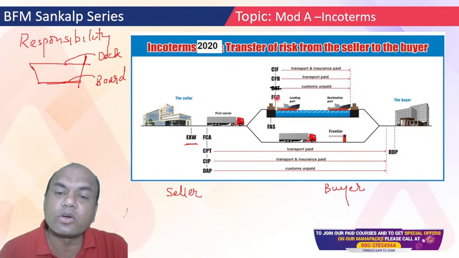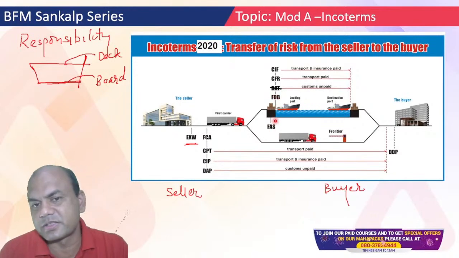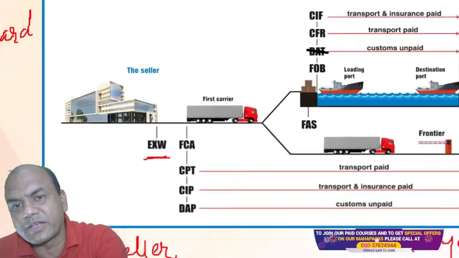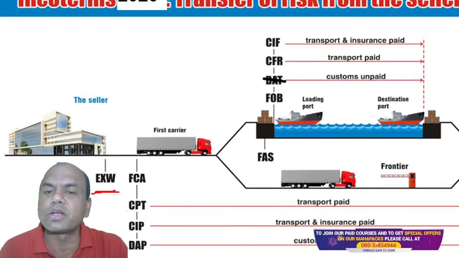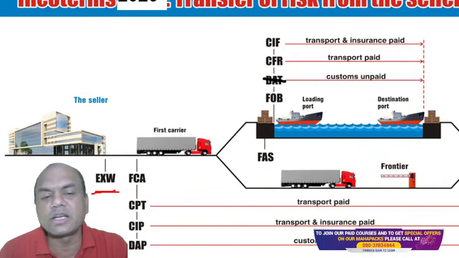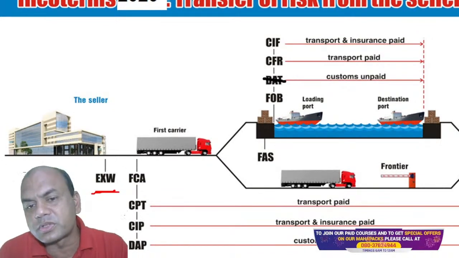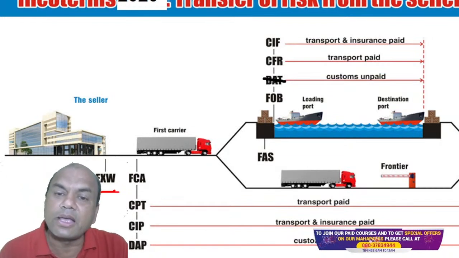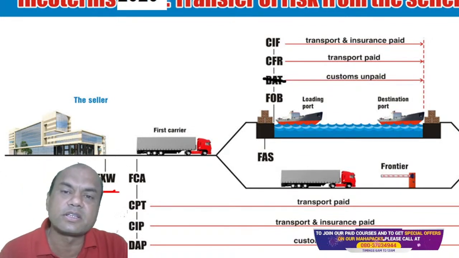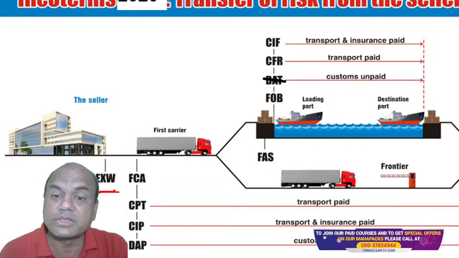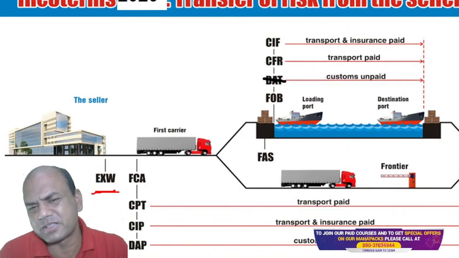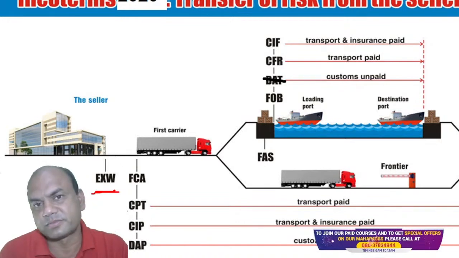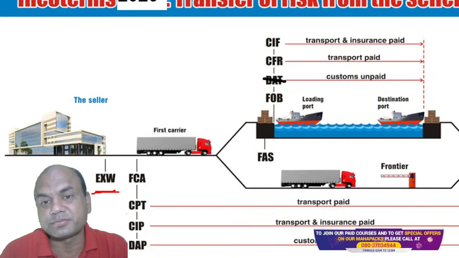Now this is incoterm FOB, this is FAS. Next one is CFR and CIF. CFR means what? Cost and freight. It means that the seller will put the goods on the ship, number one, on the board. Then he will buy the logistic cost of this ship. Logistic cost means the ticket, in simple language. The ticket of that ship will be borne by the seller. So this is known as CFR.